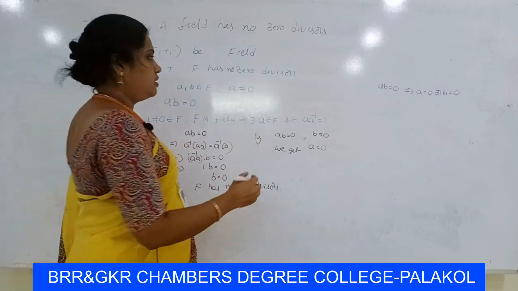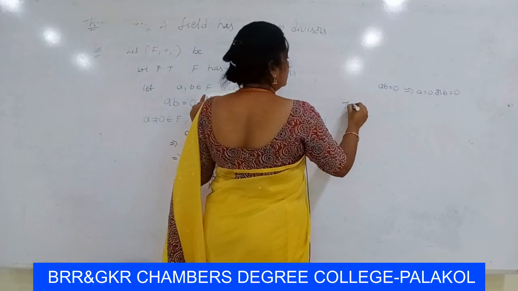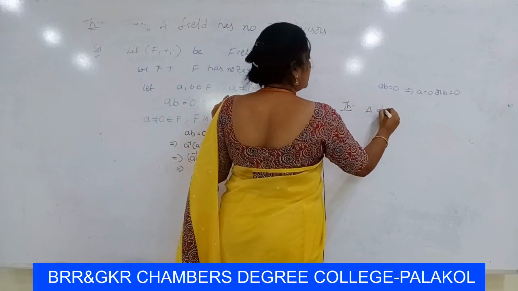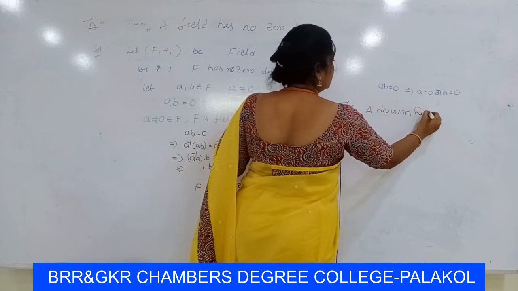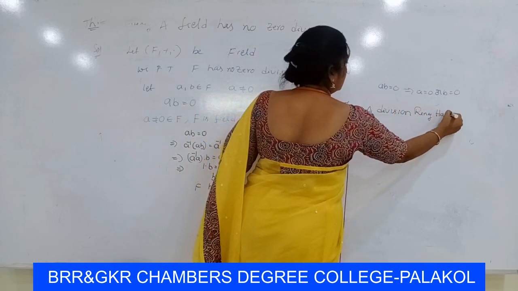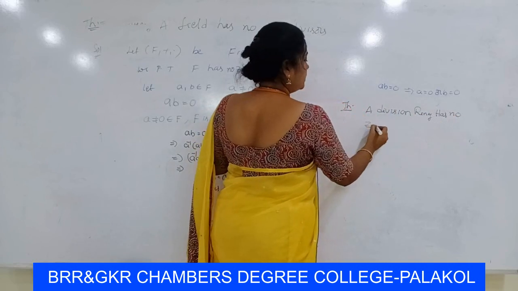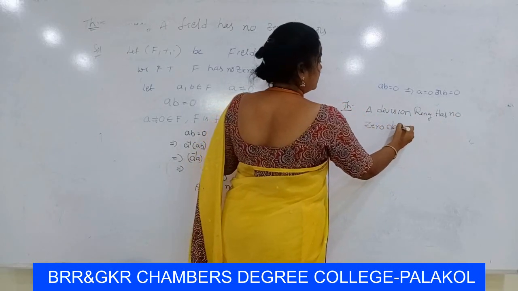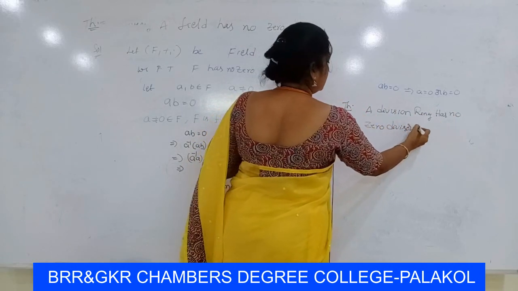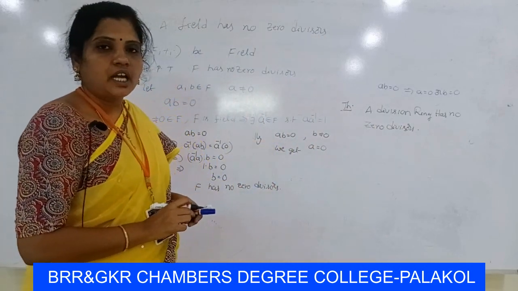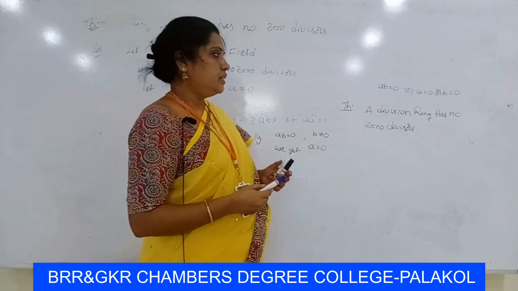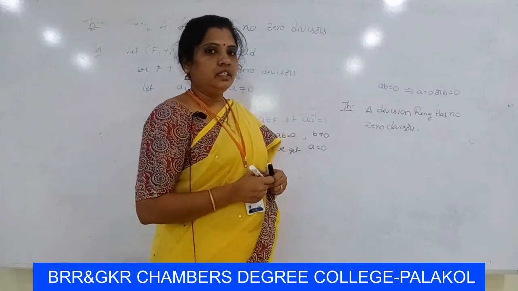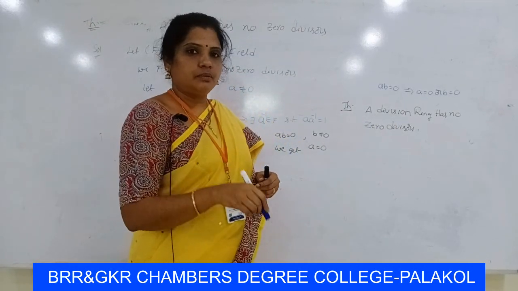Next theorem statement: a division ring has no zero divisors. What is a division ring? A ring with unity element in which every non-zero element is invertible.